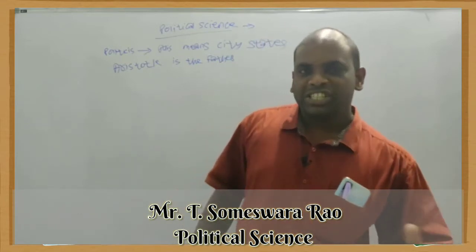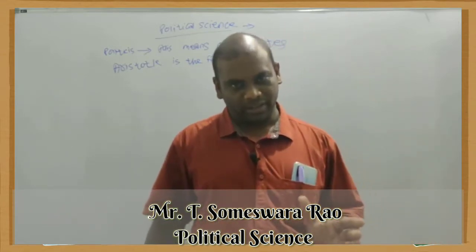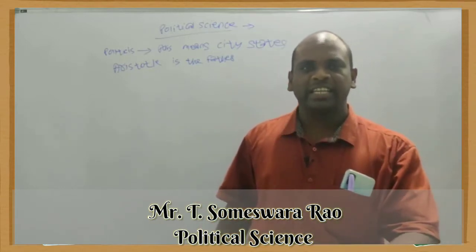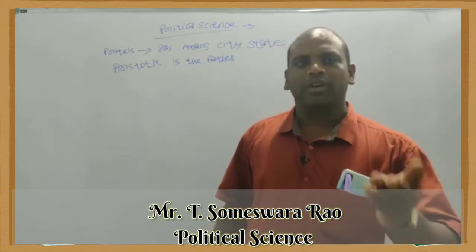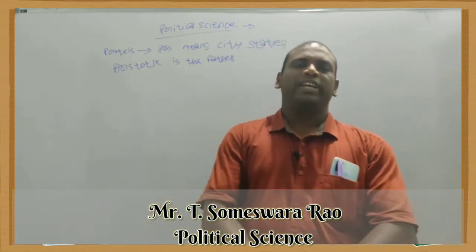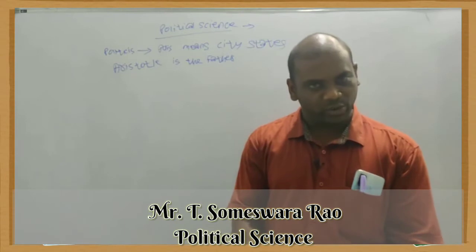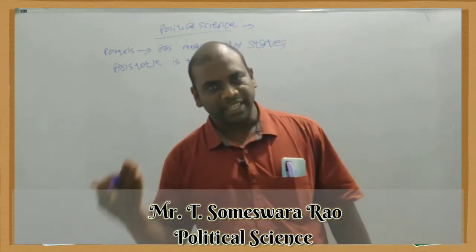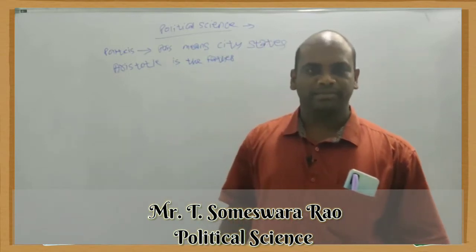Political science is the study of the state and government. One is the state, another one is the government. The persons who live in the state are known as citizens. For example, India is one of the countries. India consists of 28 states and 9 union territories. At the state level, the state government is working. At the central level, the central government is working.